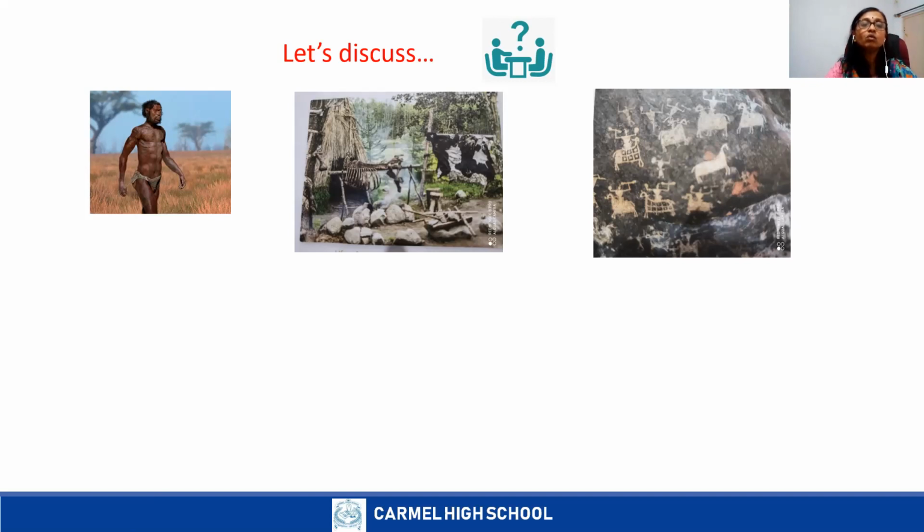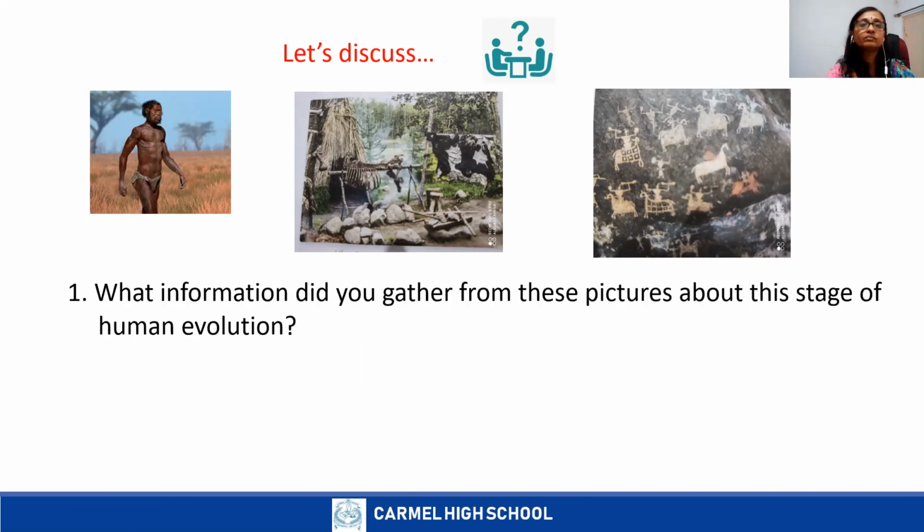What information did you gather from these pictures about the stage of human evolution? So they were taller. Homo sapiens were tall. See the first picture. Homo sapiens were taller and they have larger brain and less heavy than the Neanderthal man.